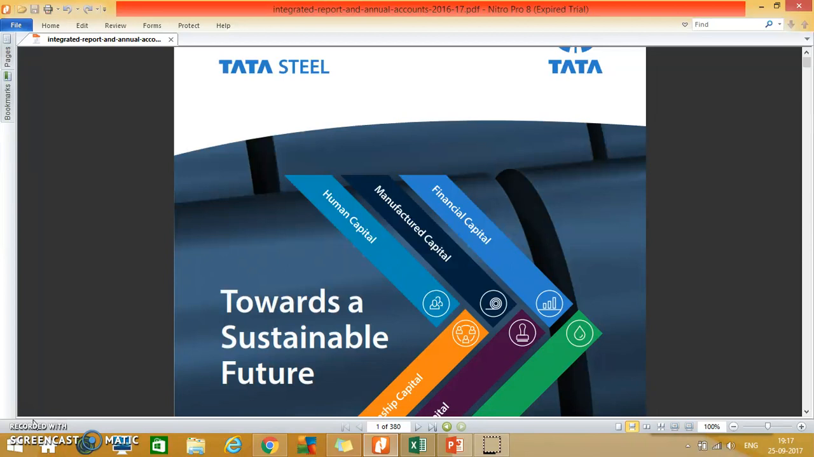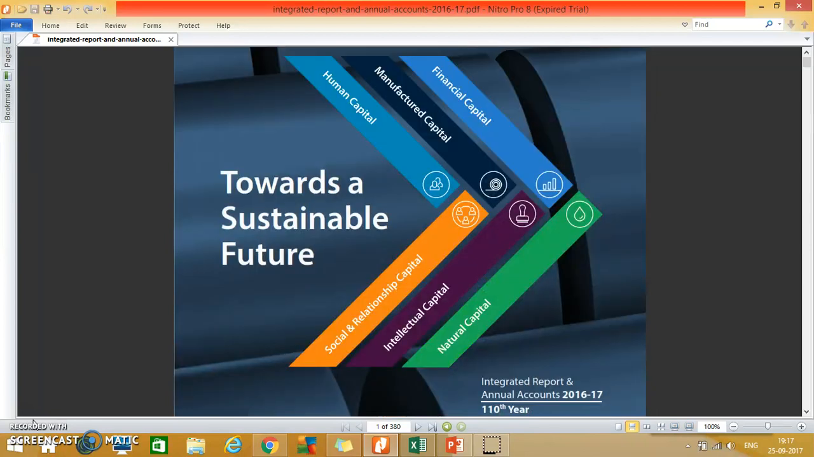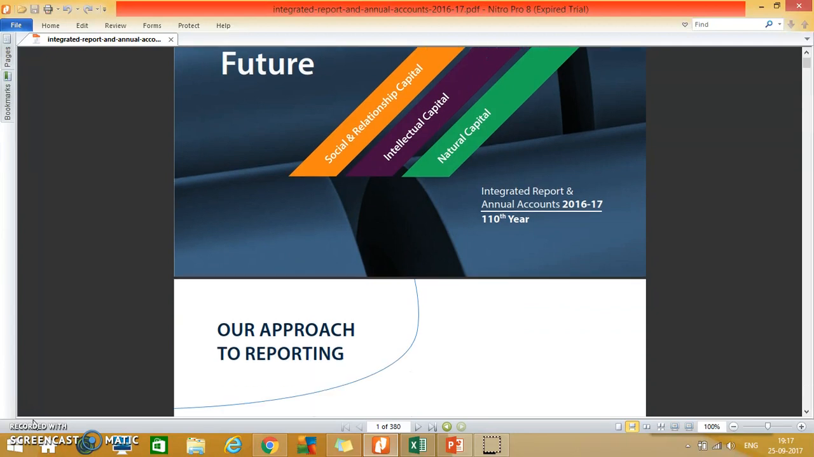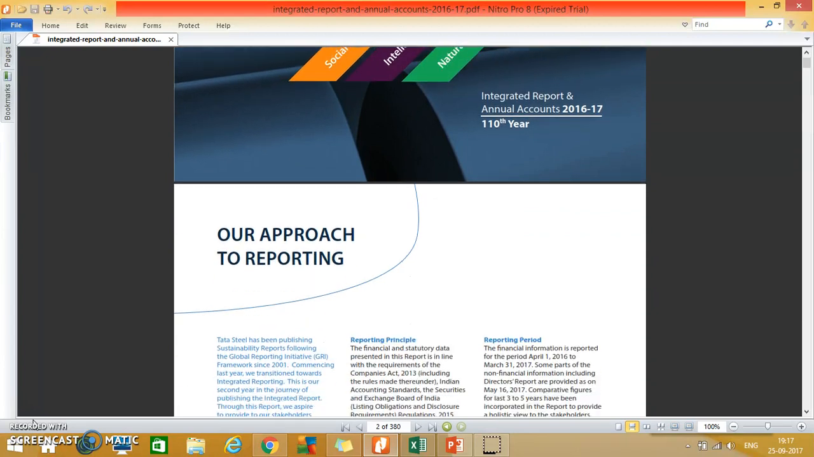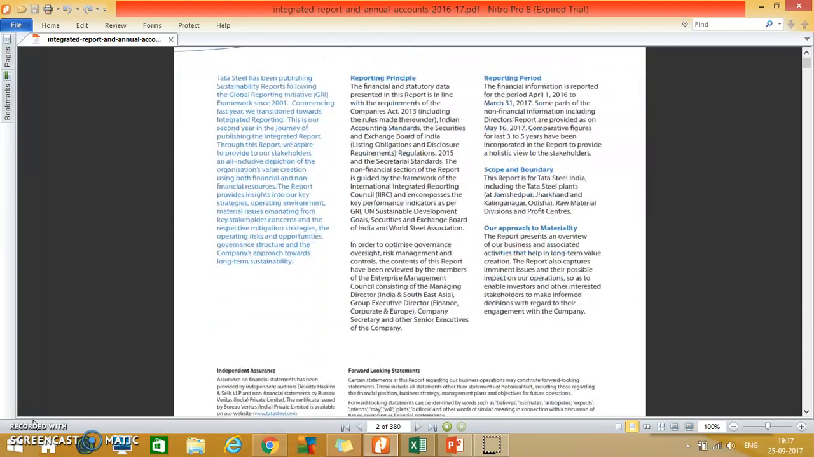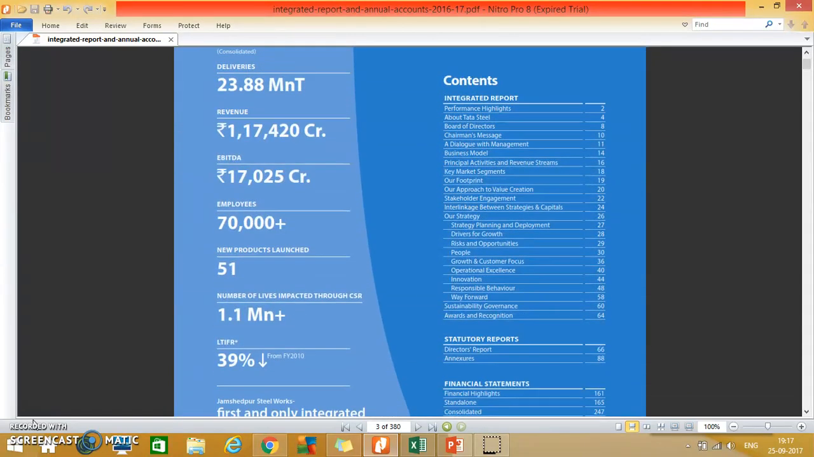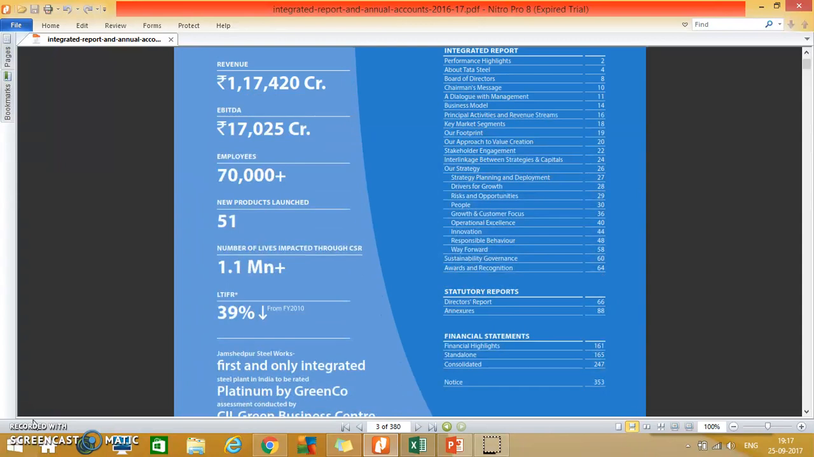So I have picked up this annual report of 2016-17, where the company has provided their financial statements for the 110th year of their operations. I will just scroll down the annual report to look at the contents. There's a lot of qualitative information, and I will rather be focusing on the quantitative information. Here, I am more focused upon the financial statements.